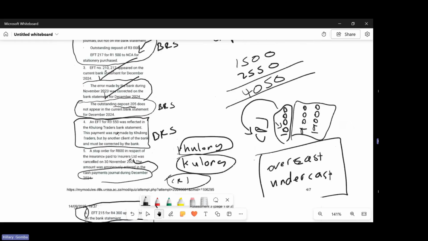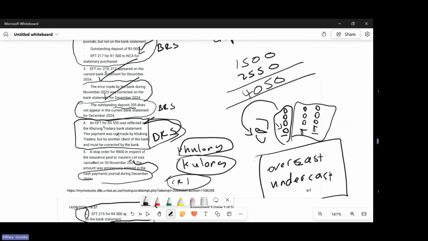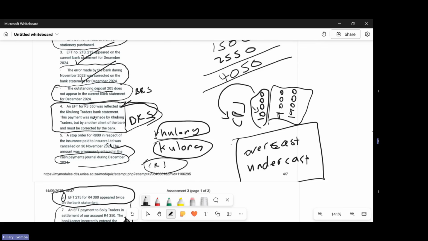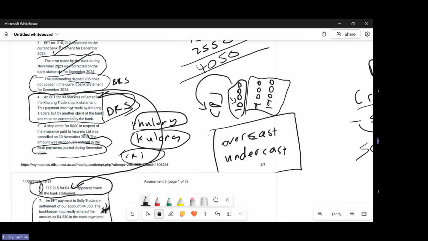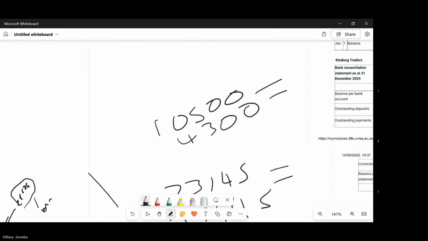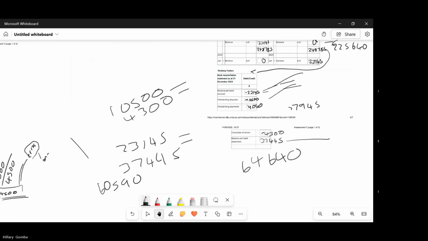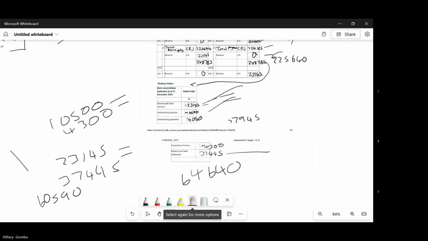There is a transaction number 4, which we left out. An EFT of 4,350 was reflected in the Kulong Traders bank statement. This payment was not made by Kulong Traders, but by another client of the bank. We left that one out, which means it's part of an error that occurred from the bank. So this amount we need to add with this one here, the 4.3. So if you say 3,550 plus 4.3, how much do you get?